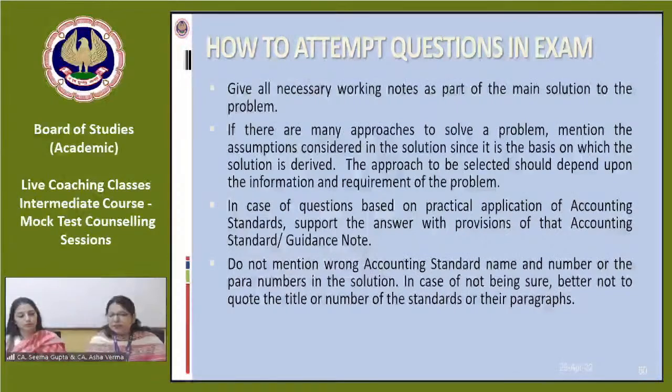In case of a question based on practical application of AS, support the answer with the provision of that particular accounting standard. AS 19 says that if these conditions are satisfied, then it's an operating lease, otherwise it's a finance lease. Then you have to specify what AS 19 says, and according to these conditions we are categorizing the lease as this, and as per finance lease, the accounting treatment should be like this. So the entire crux of the AS should be given in the answer as per the requirement of the question.